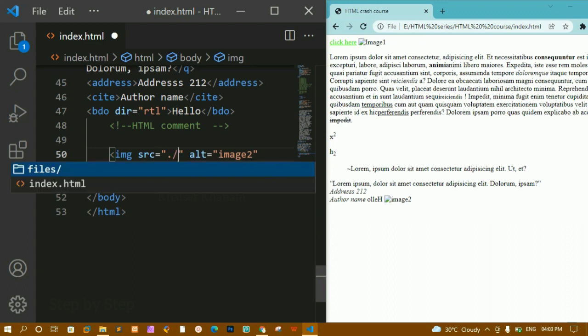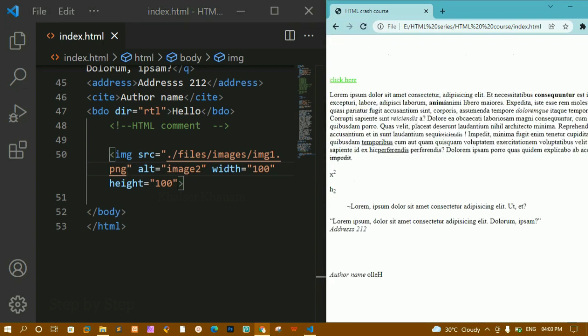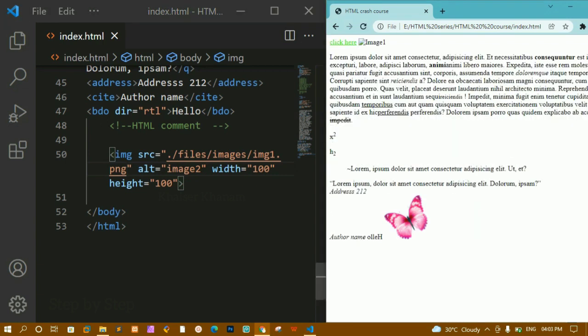Now here I am going to write home directory. Inside my home directory I have only this files folder and index.html. My image is present inside the files folder, and inside the files folder I have the images folder, and inside that I have this image. So this is the path I have to follow to display the image. Now you can see that the image appears here. This is how you have to be very specific whenever you are giving paths. This is all about absolute path and relative path.